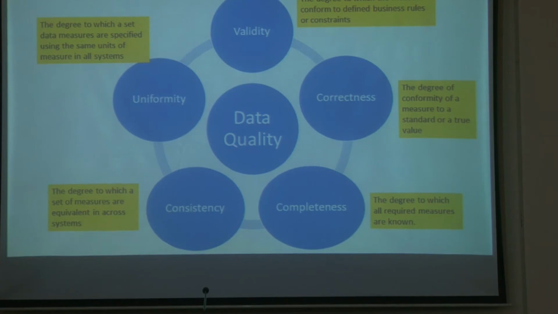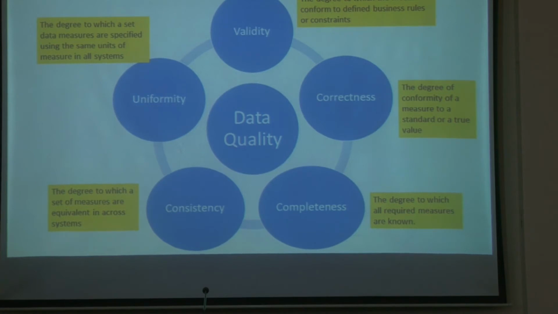Then we have completeness, wherein all the data that we require, if that is available with us, then we say it is complete. So for example, especially when you are collecting data, it is possible that you miss out on some variables. You may not identify those variables at all, and therefore you don't collect the data. So is your data complete in every respect? Is every kind of data that you need for your analysis available or not? That is completeness. And then consistency.